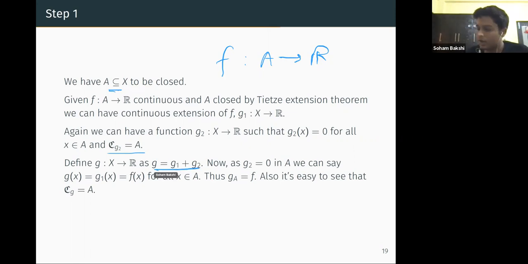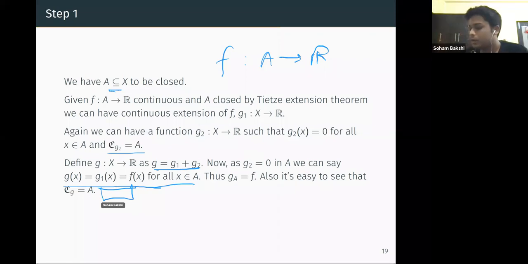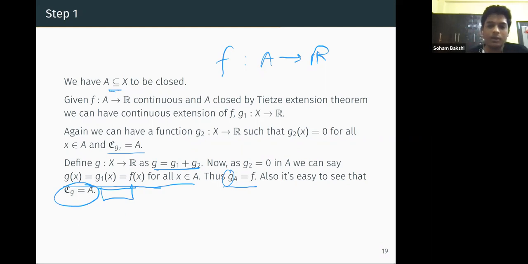Now g2 is 0 on A, so g(x) is equal to f(x) for all x in A, because g1(x) is equal to f(x), as it is an extension of f. So the function g is also an extension of f, and it is continuous exactly on A. Why? Because g1 is continuous on X, and g2 is continuous exactly on A. You can check it; it is very easy to check that g is continuous exactly on A.